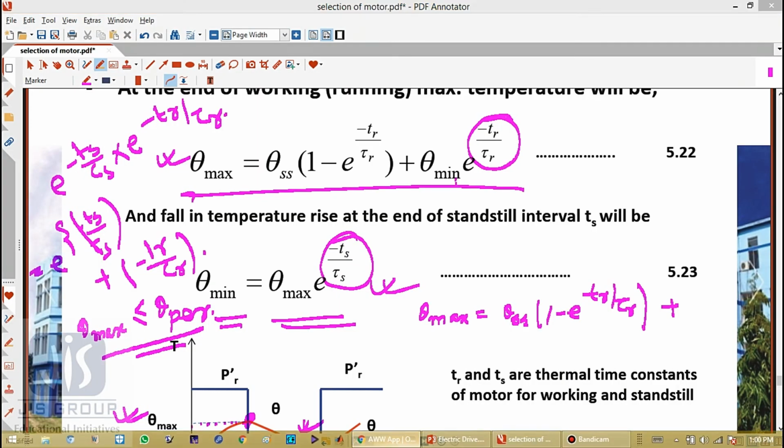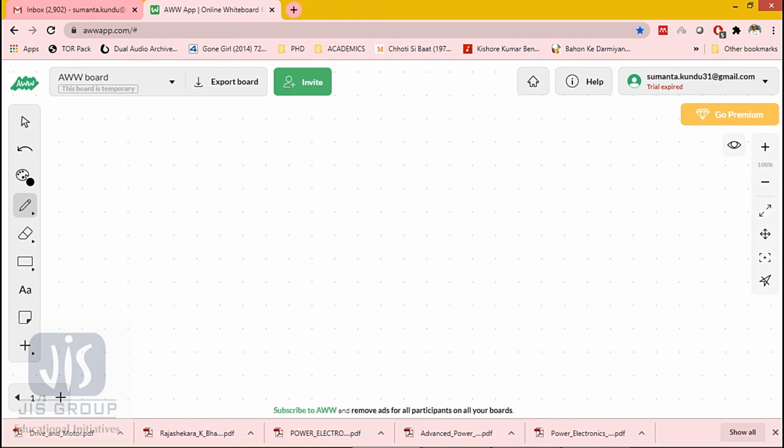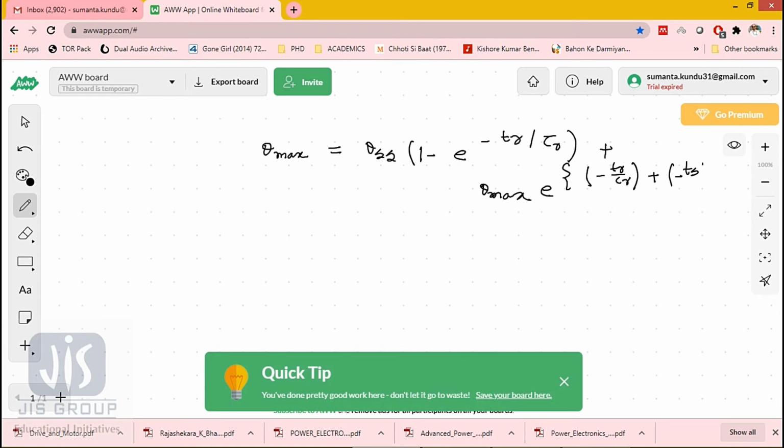So what we will get is that theta max equals theta ss into 1 minus e to the power minus tr by tau r, plus theta max e to the power within bracket minus tr by tau r plus minus ts by tau s, okay.